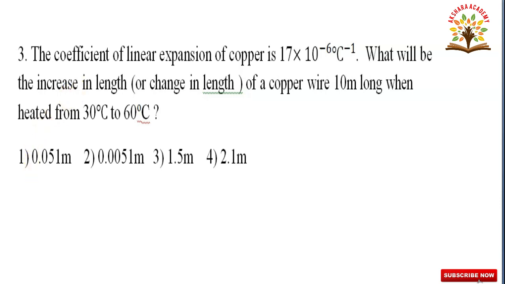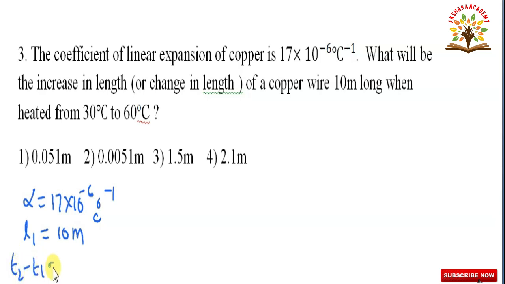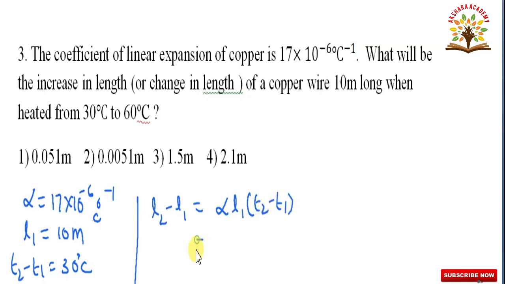Given alpha is equal to 17 into 10 to the power of minus 6 degree centigrade inverse, and L1 is equal to 10 meters, and T2 minus T1 is equal to 30 degree centigrade. We have to calculate the increase in length, that is L2 minus L1 is equal to alpha L1 of T2 minus T1. What is alpha? 17 into 10 to the power of minus 6, L1 value 10 and T2 minus T1 value 30.